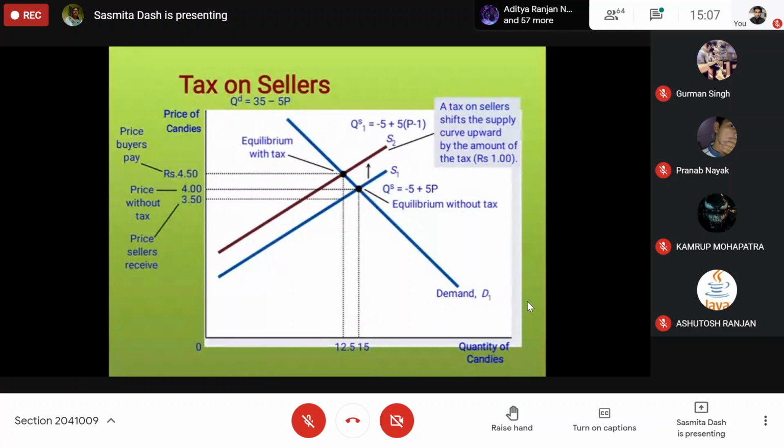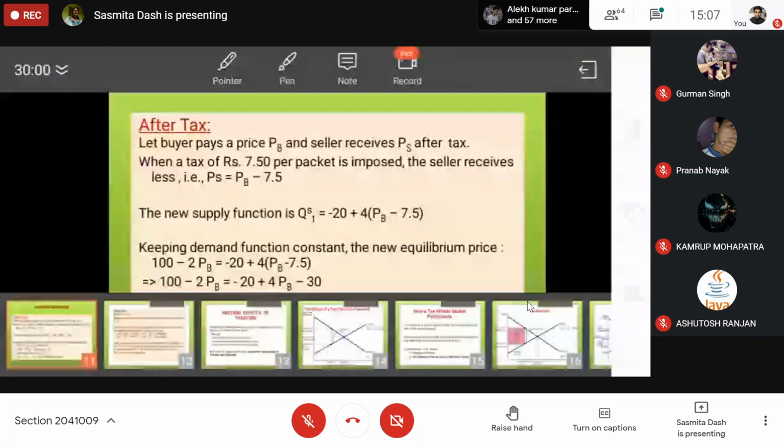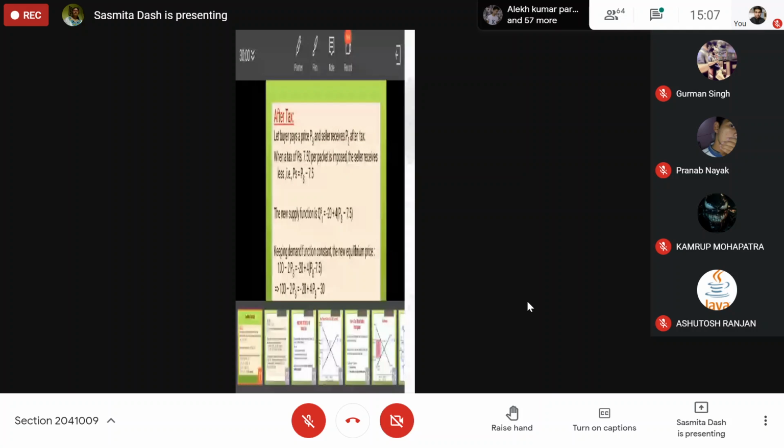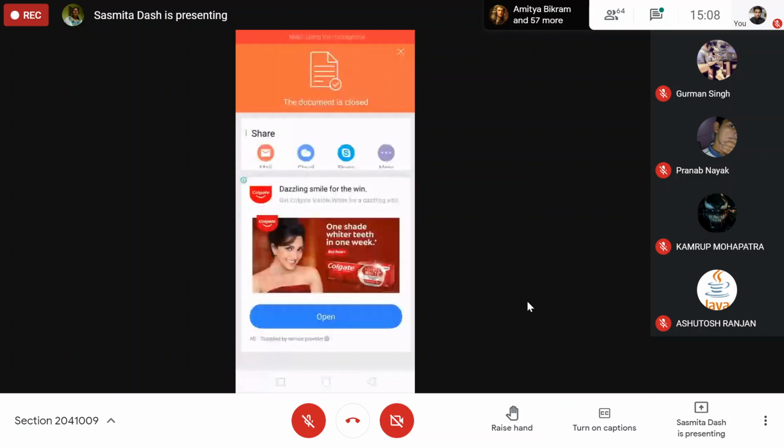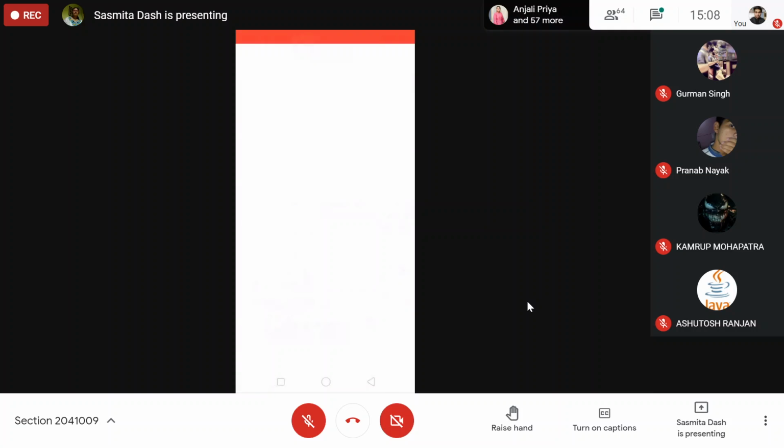Suppose the government is imposing a tax on orange candy.